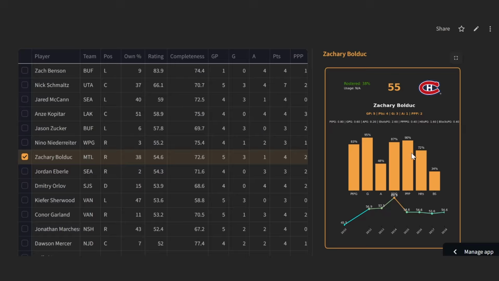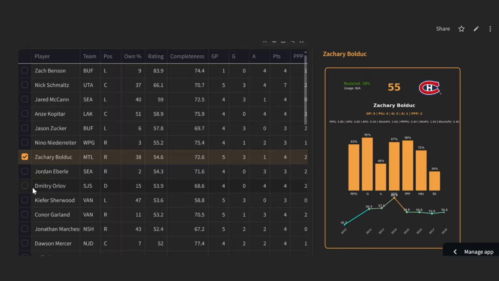You've got Lane Hutson and Dobson on one of them, and then obviously you load up the other one with Nick Suzuki, Cole Caufield, etc. So you're getting good exposure no matter where he plays. 1.6 hits is a nice feature of his file. 2.6 shots is pretty good as well. Relatively skilled middle 6 forward, and he was off to a really good start last week, so wanted to put some attention onto him.